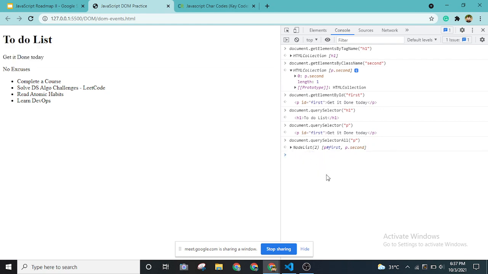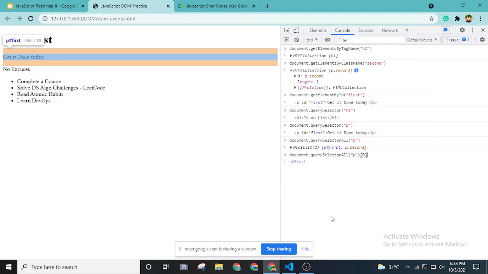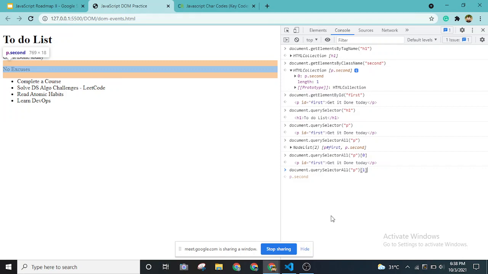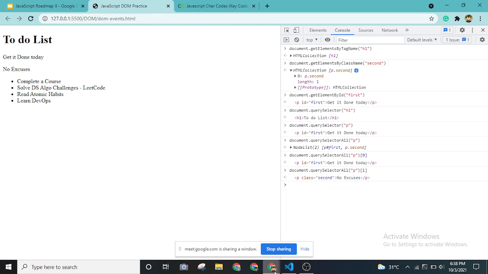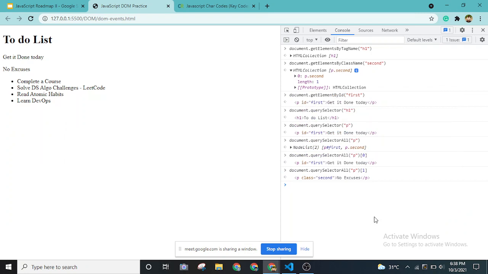If we want to access it, we can access it how we access array elements directly in any other language. If I give the square bracket notation of 0, we get the first one. If you want to try the second one, we do bracket notation of 1 as well. As you can see, it is very easy to get all of the tags that we have just using querySelectorAll, and it is returning an array, which is also easy to access.